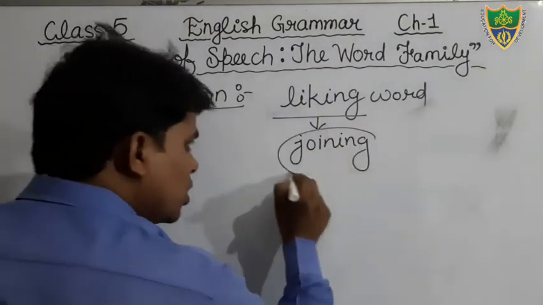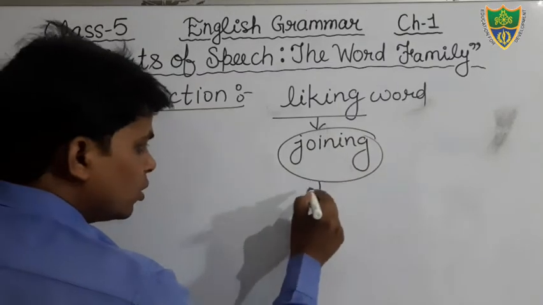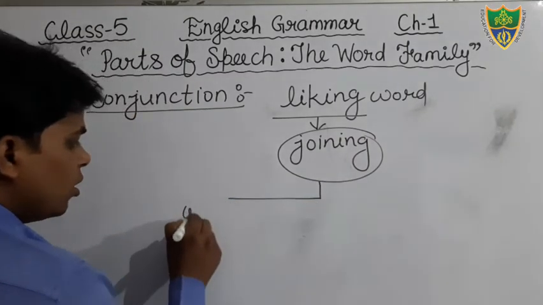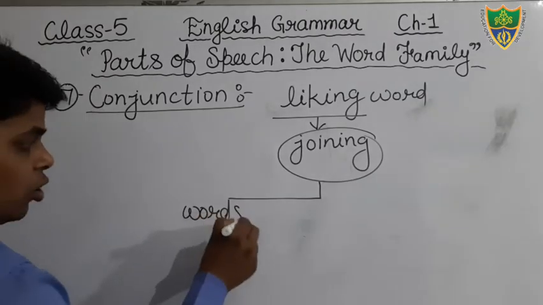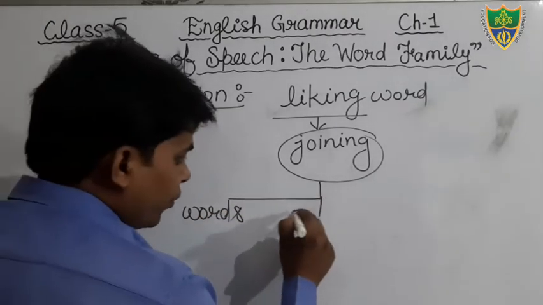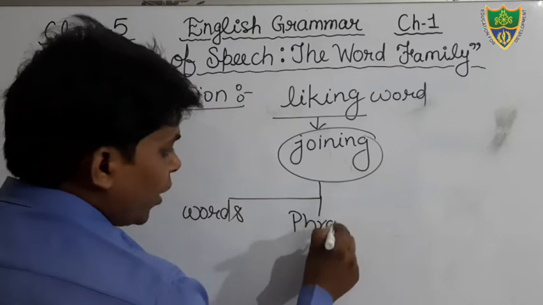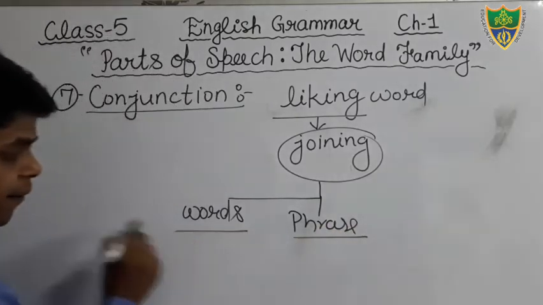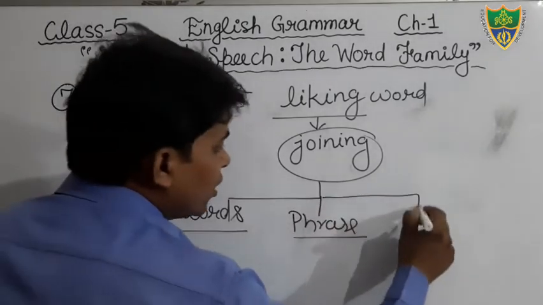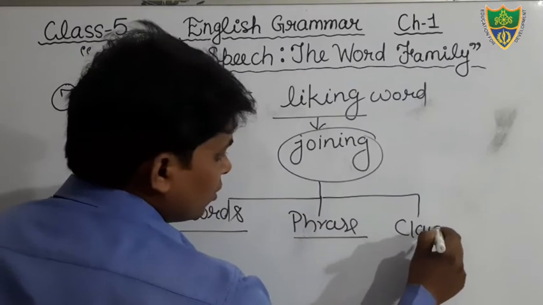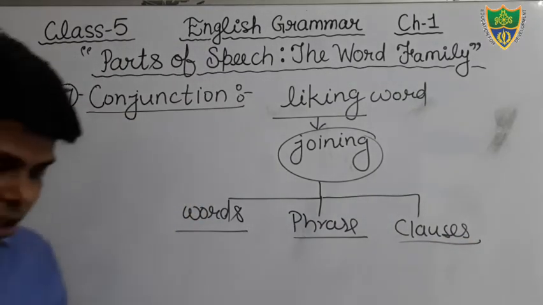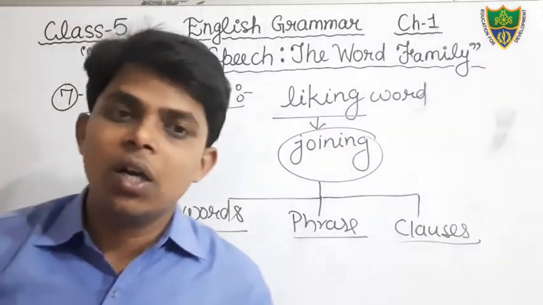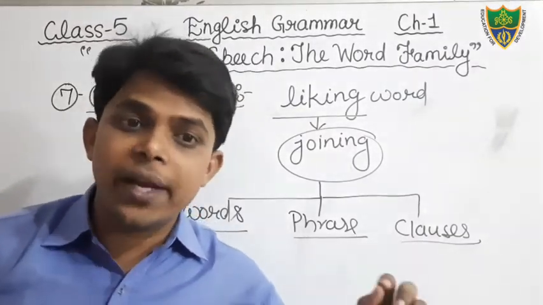It joins two or more than two words. It also joins phrases, and it also joins clauses. So just keep in your mind, conjunction is a linking word, or you can say a joining word.